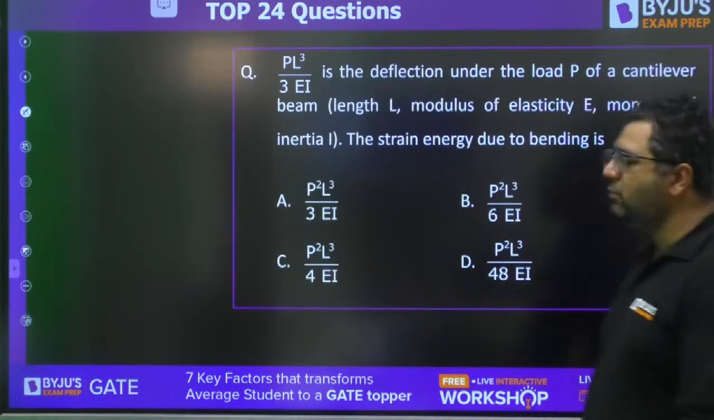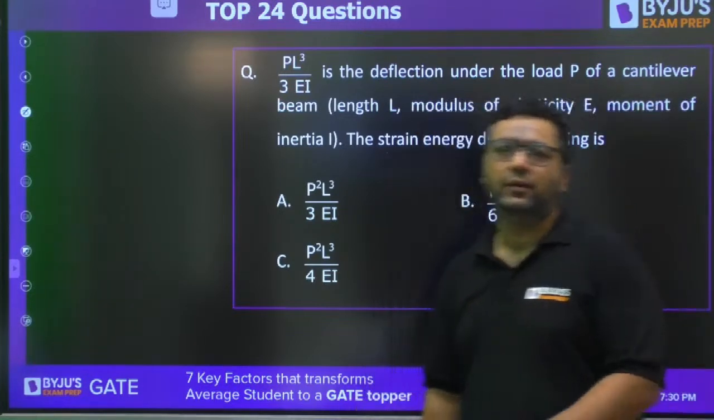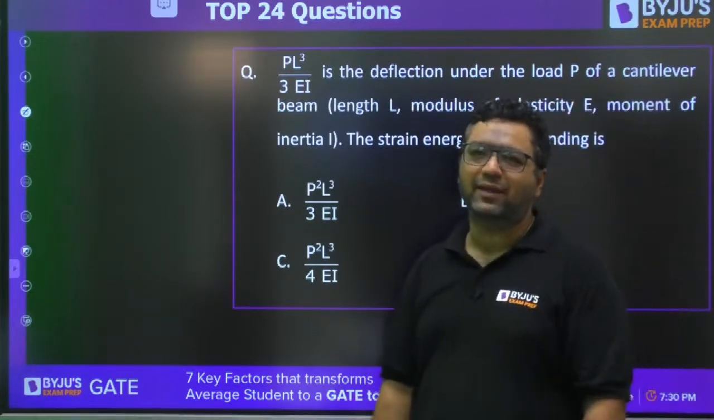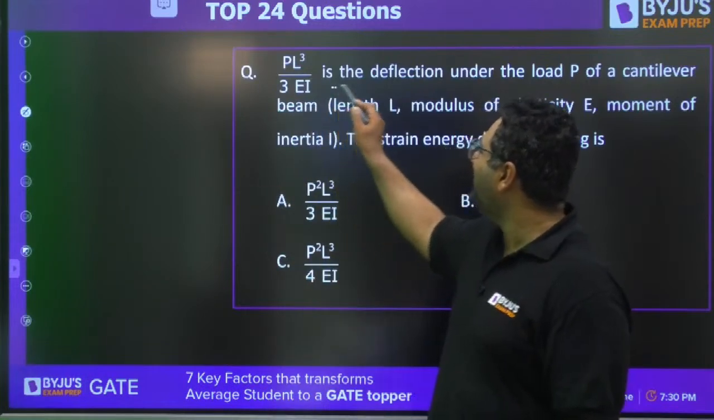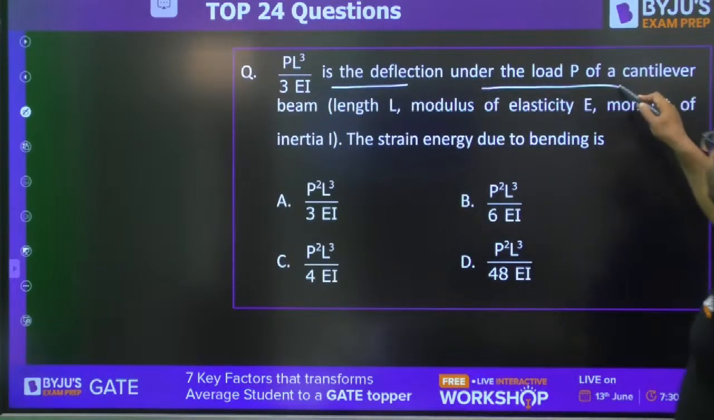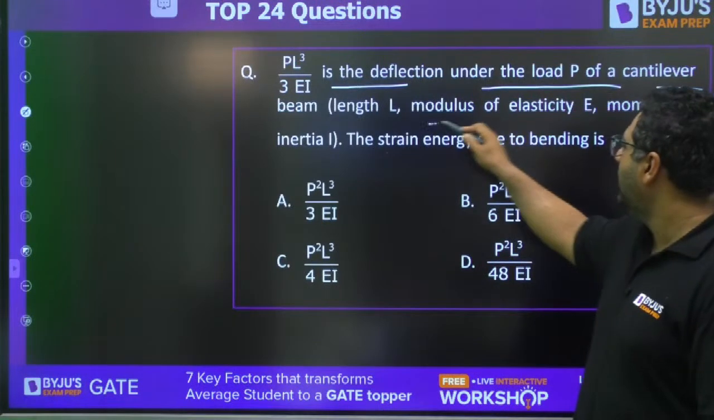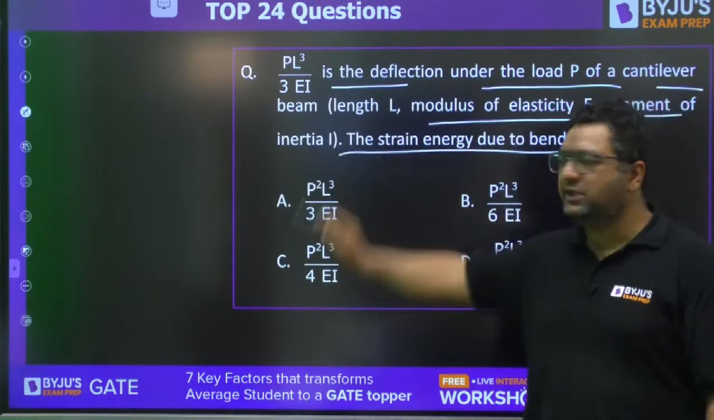Next question. This is from strain energy. Then some of you have given the right answer. PL cube upon 3I is the deflection under load P of a cantilever beam. And the strain energies.